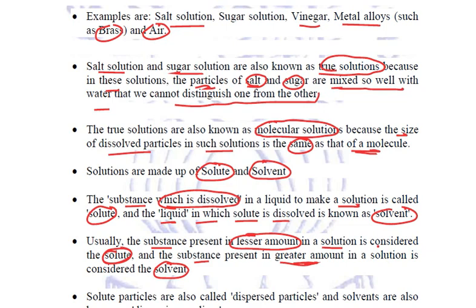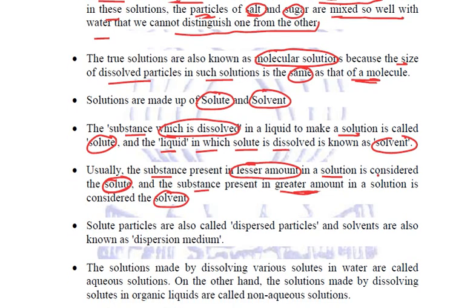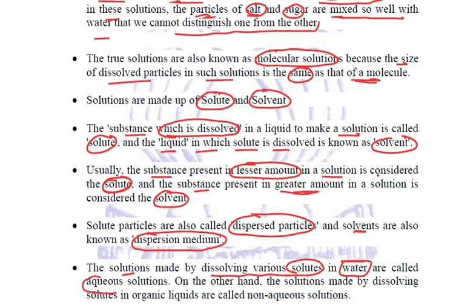Now these solute particles, they are also called dispersed particles, and the solvent particles are also called dispersion medium, right? And when we make a particular mixture by adding these two, they are always homogeneous mixtures, correct? Now when we are making a solution by dissolving any particular solute in water, then such solutions are given a different name.